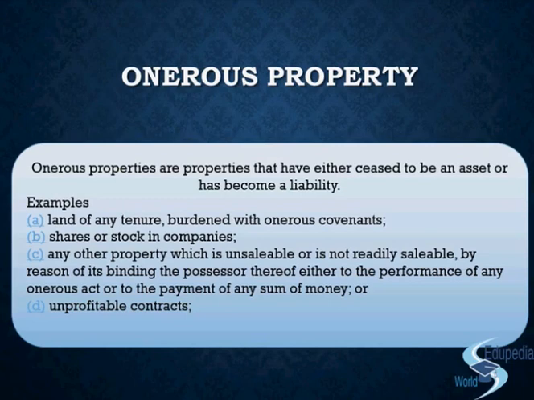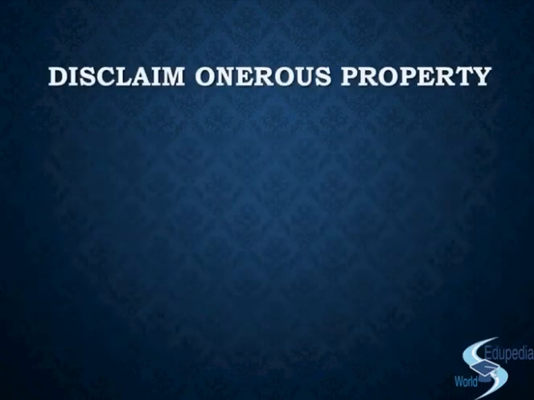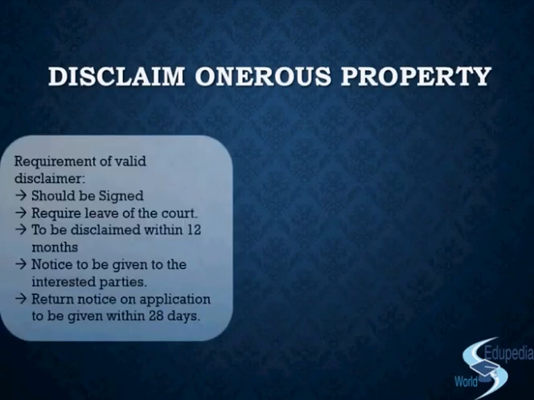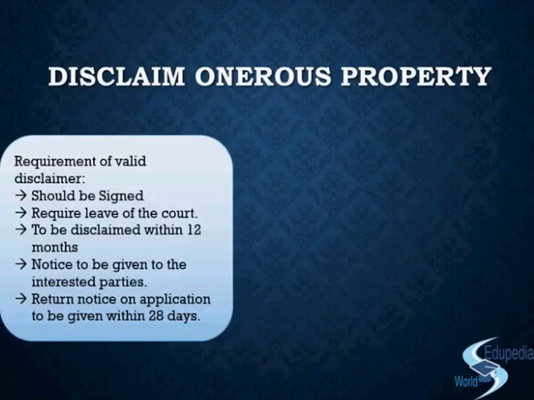And if somebody does not allow, or if there is a case or some problem, then the court is always there to back up. So the liquidator would actually disclaim the onerous property. But how does it do so? For the disclaimer of the onerous property, let us see the requirements of a valid disclaimer. The liquidator will issue a disclaimer.